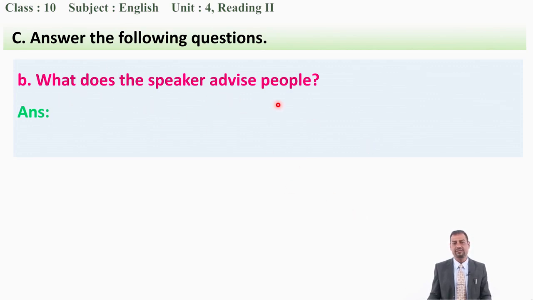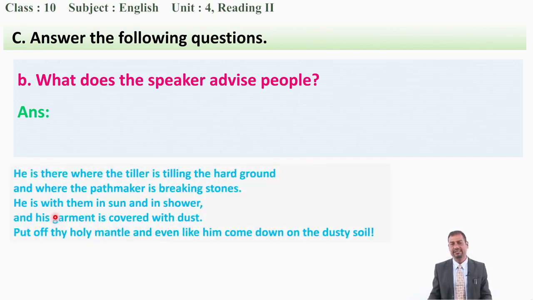Now we have another question, that is B. What does the speaker in the poem advise people? You have to find it out from the second stanza, so let's read this second stanza once again. He is there where the tiller is tilling the hard ground, and where the pathmaker is breaking stones. He is with them in sun and in shower, and his garment is covered with dust. Put off thy holy mantle, and even like him come down on the dusty soil. Can you find the answer from here? What does the speaker advise people? Please try to write it down. Are you writing?